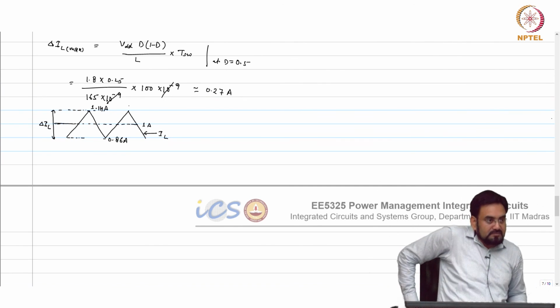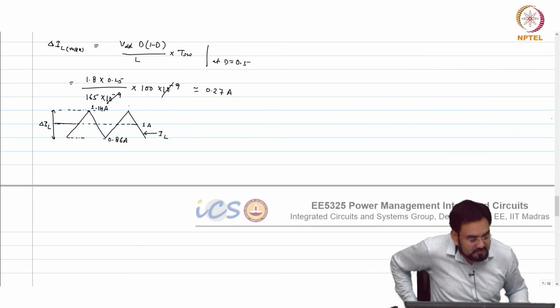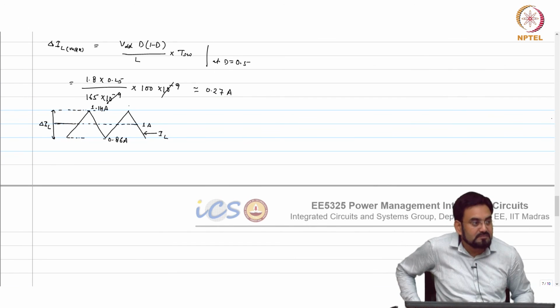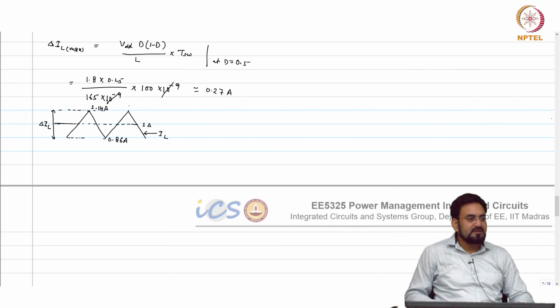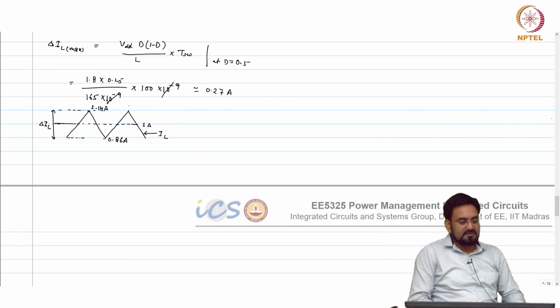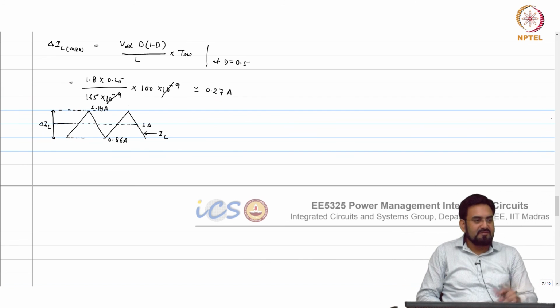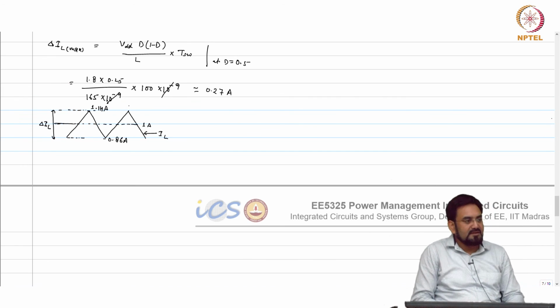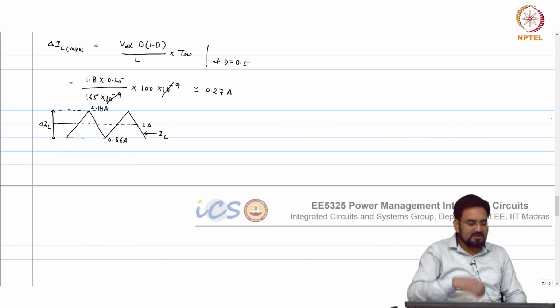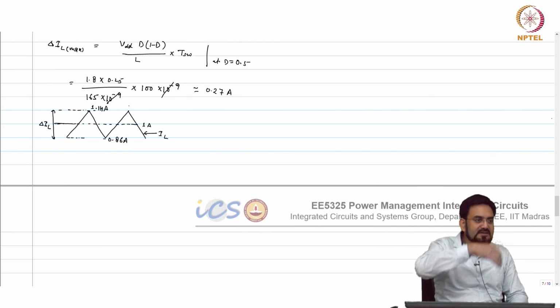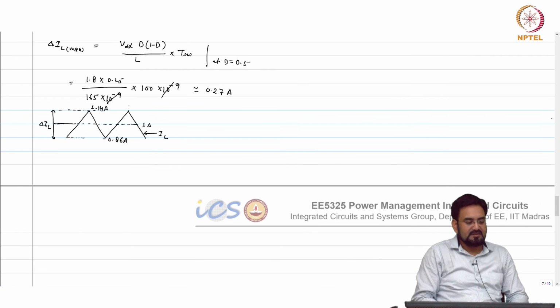Load current should be delta IL by 2, which is roughly 140 milliamp, because then your value will hit the 0 amp current.